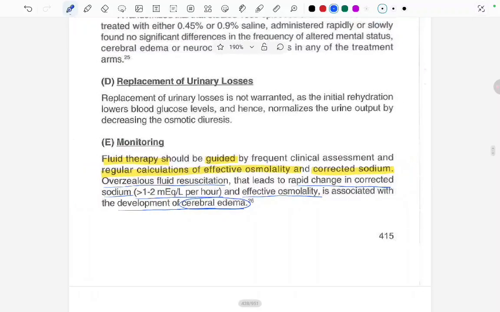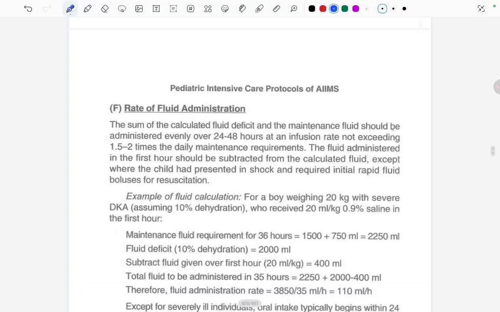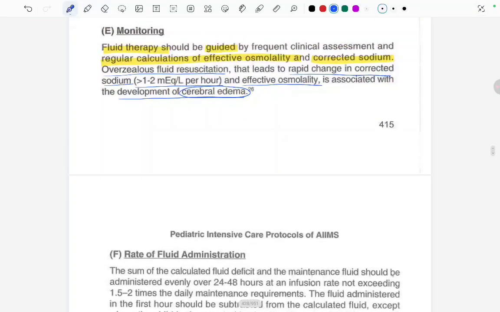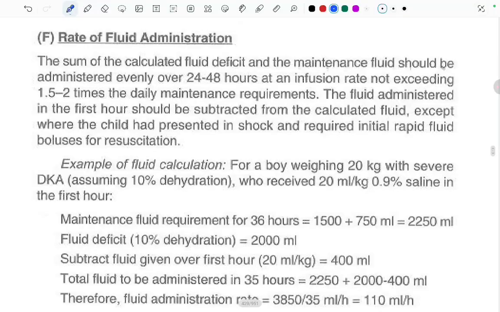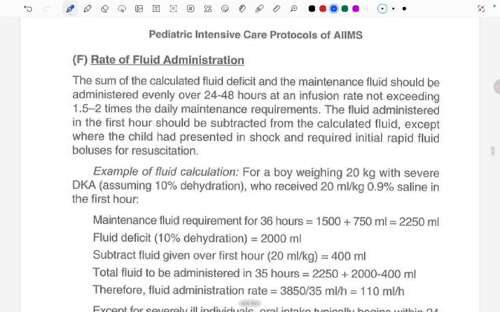Now coming to the rate of the fluid administration. The sum of the calculated fluid deficit and the maintenance fluid should be administered over 24 to 48 hours at an infusion rate not exceeding 1.5 to 2 times the daily maintenance requirements. The fluid administered in the first hour should be subtracted from the calculated fluid, except where the child had presented in shock and required initial rapid fluid boluses for resuscitation.